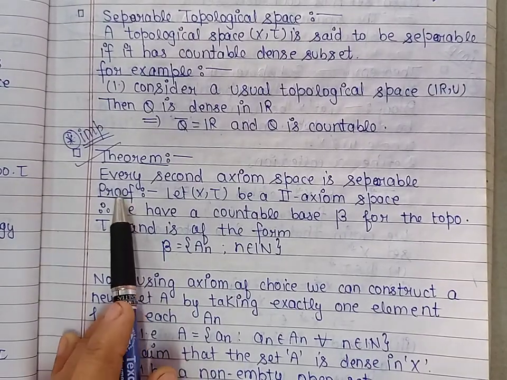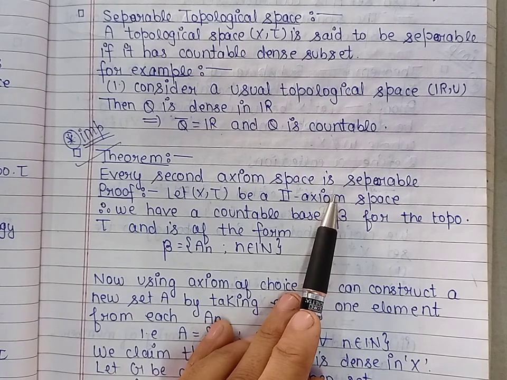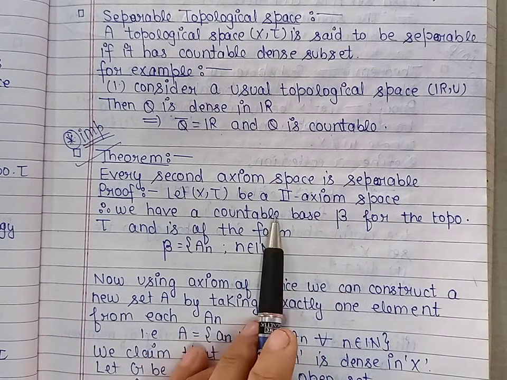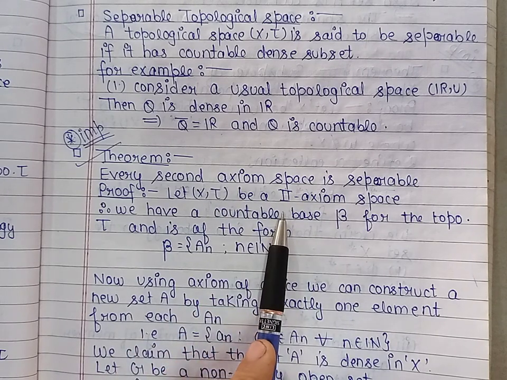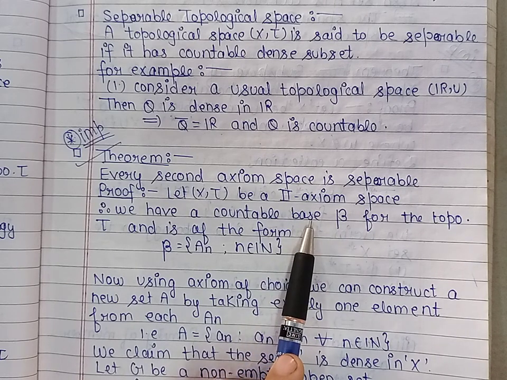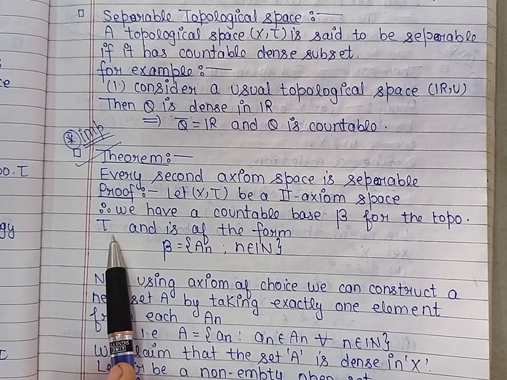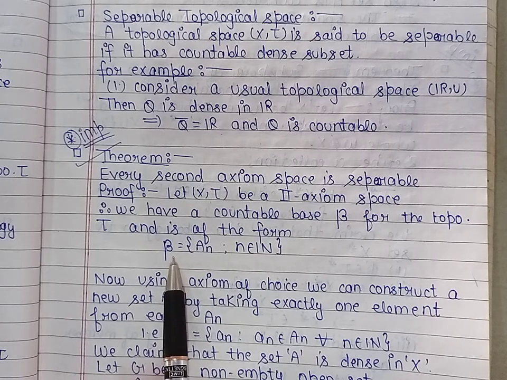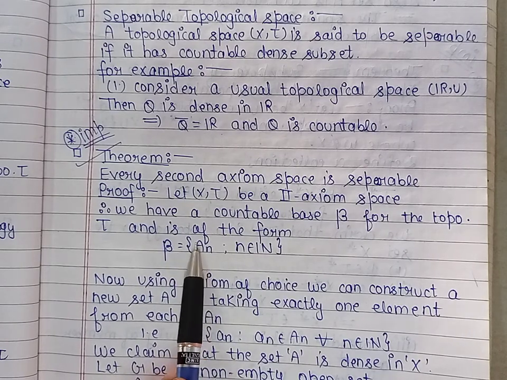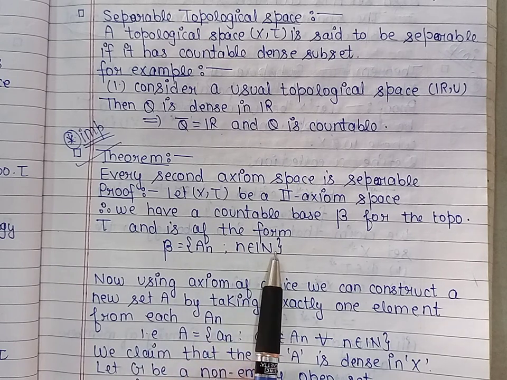Now next there is a theorem: every second countable space is separable. So let us take a second countable space (X, tau). Now by definition of second countable space, there exists a countable base for the topology. So let us take beta as a countable base for the topology tau. And because this is countable, we can take beta in the form of the collection of members A_n, where n belongs to the set of natural numbers.